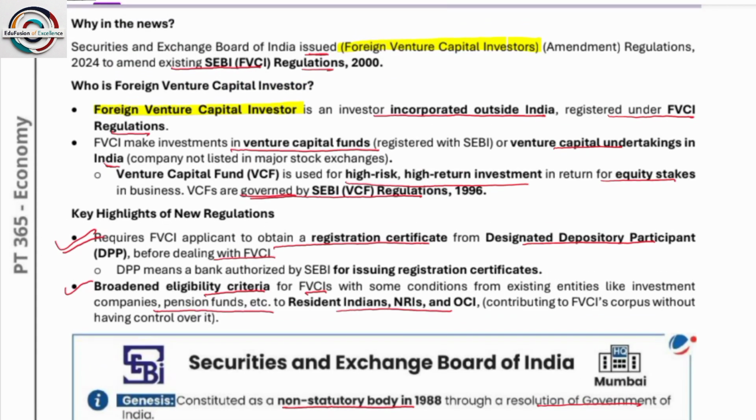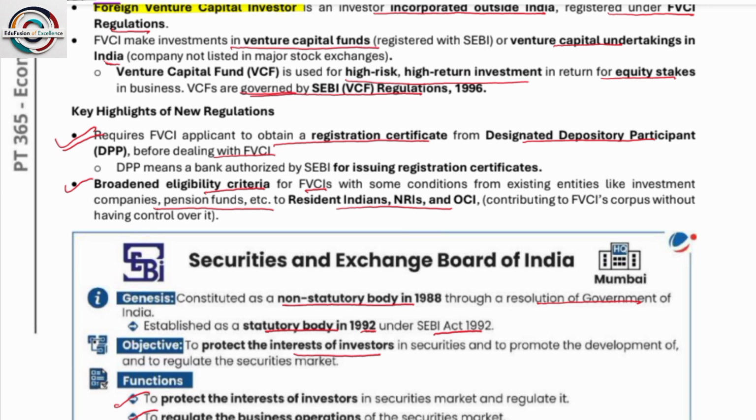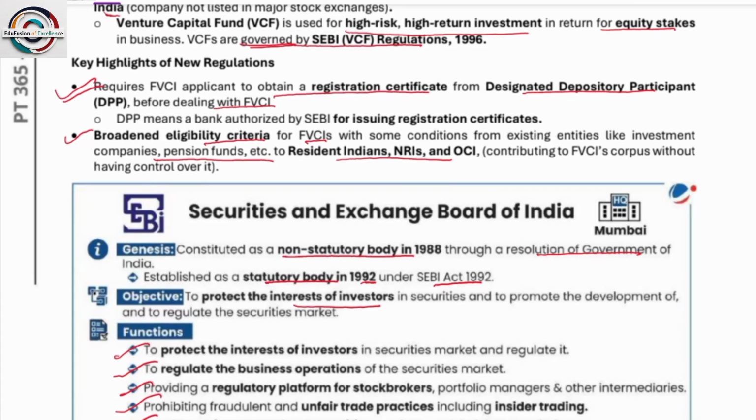Okay. So what is a foreign venture capital investor? A foreign venture capital investor is someone who is outside India and likely to invest in India. So at that time, what he needs to do, he has to register. Okay, he has to register. So see, what are the key highlights in the new regulation? It requires a foreign venture capital investor applicant to obtain a registration certificate from a designated depository participant before dealing with FVCI.